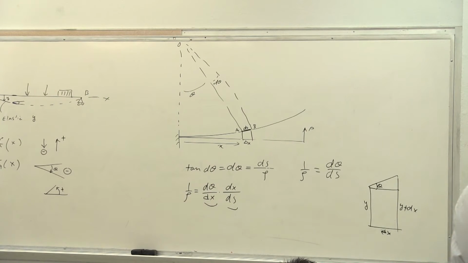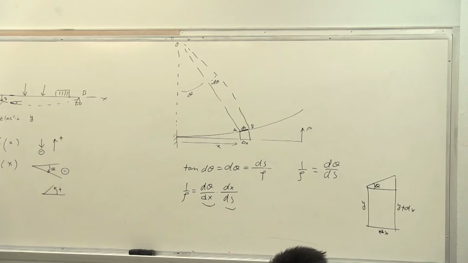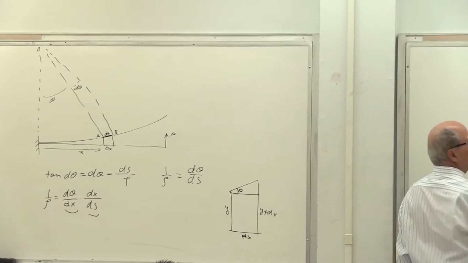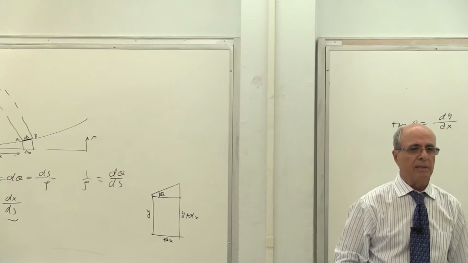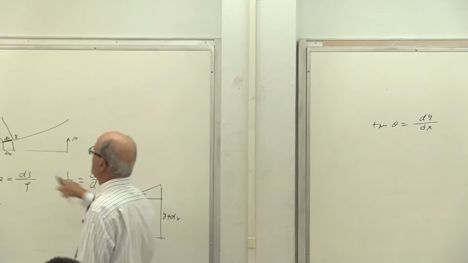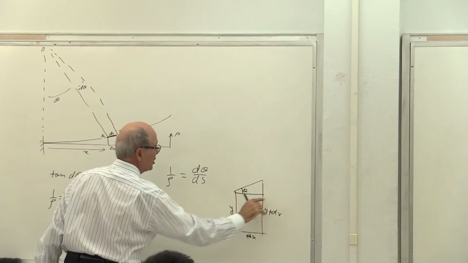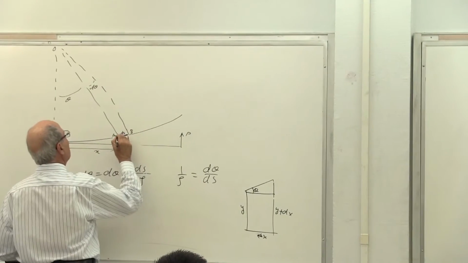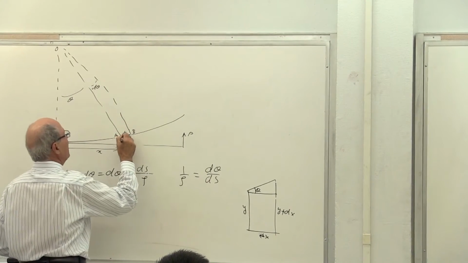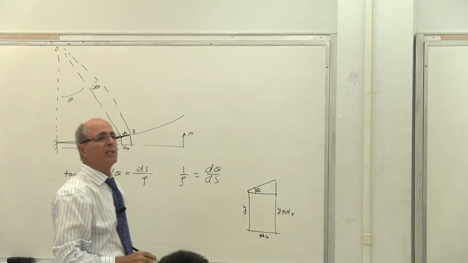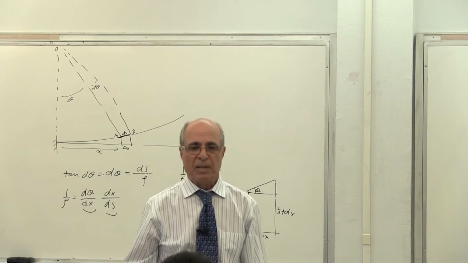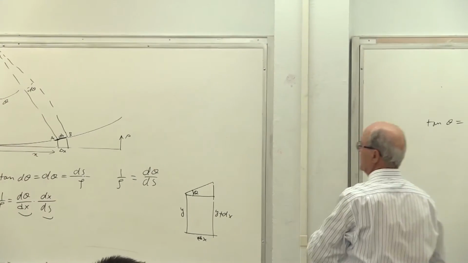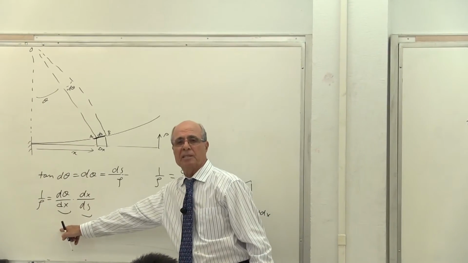Therefore, on this side, I'm going to write tangent theta equals dy over dx. Is that correct or not? Remember, this angle is the same as this angle. Why? Because this line is perpendicular to that line, and this is tangent, because this is not drawn correctly. That should be perpendicular to that line. Yes? So that's right. Now, I do not need theta. I need d theta by dx.